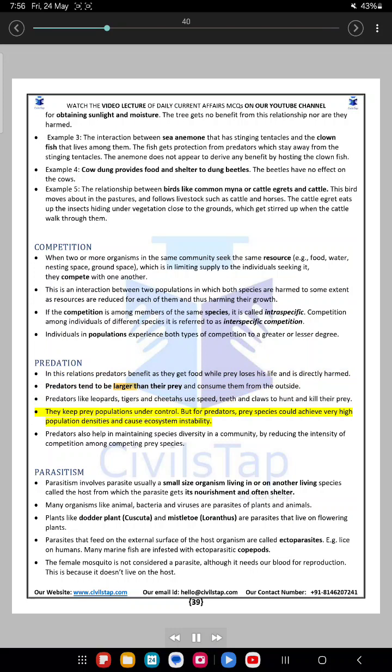But for predators, prey species could achieve very high population densities and cause ecosystem instability. Predators also help in maintaining species diversity in a community by reducing the intensity of competition among competing prey species.